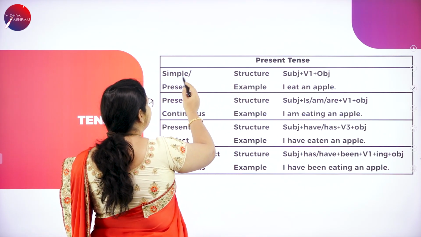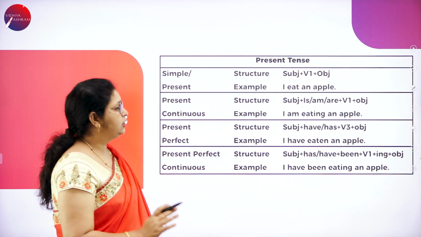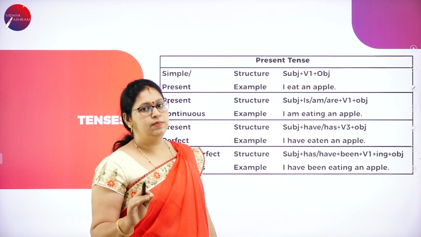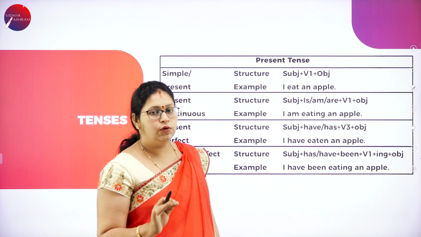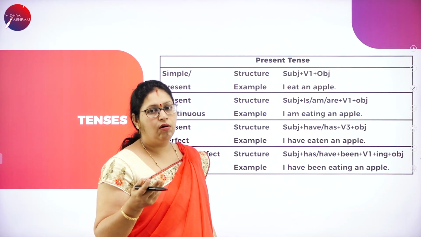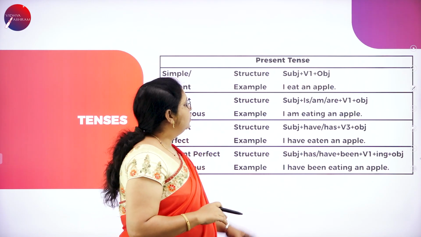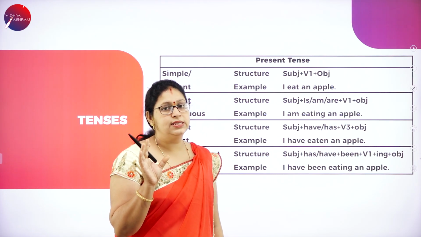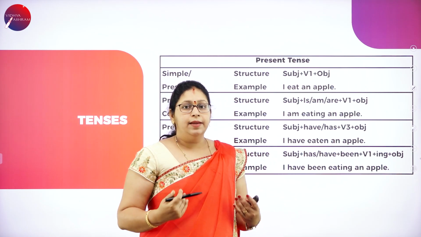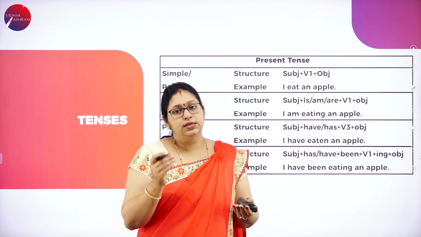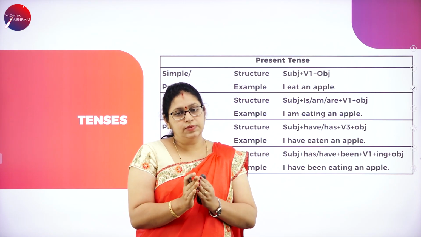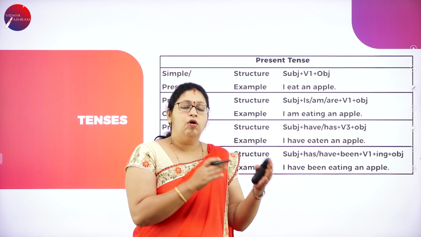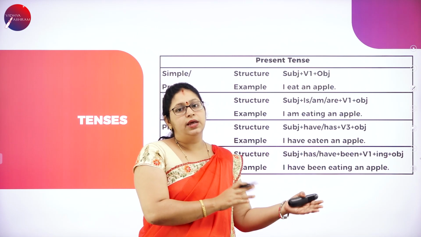Present tense. In that, simple present, the structure we need to follow is subject plus verb 1 plus object. Verb 1 is nothing but the basic verb form of a word. Sit, drink, see, watch. All these are basic forms of the verb. So what are subject and object here? In a sentence, the noun part is called the subject. Like, I am teaching. I is the noun form which comes under subject. Am, from am it is the verb part. Am writing or teaching. So that part comes under object.